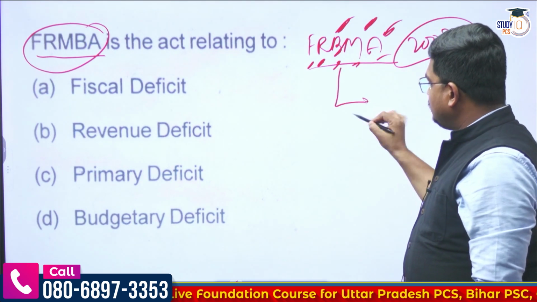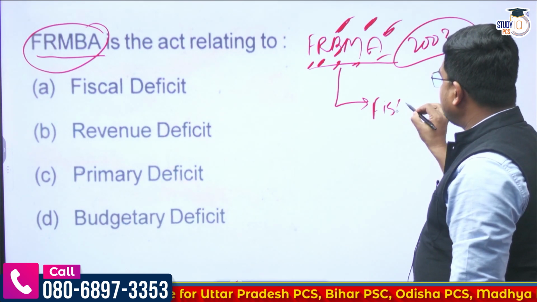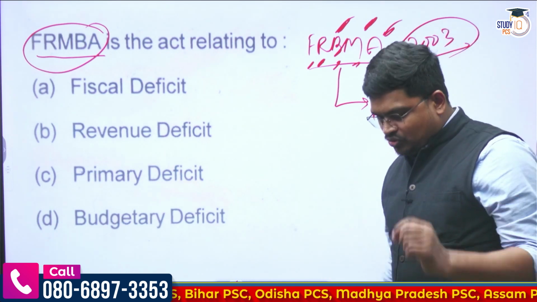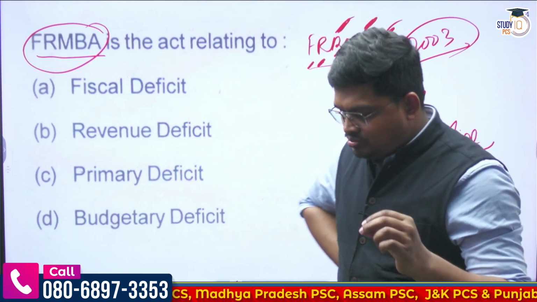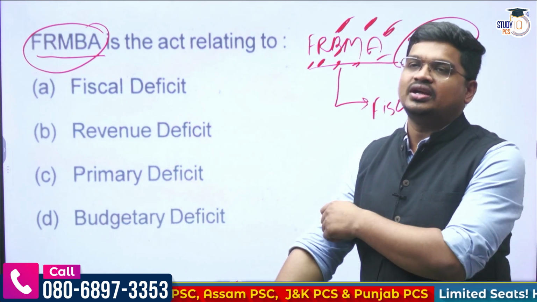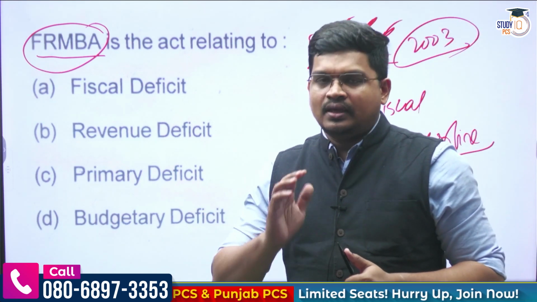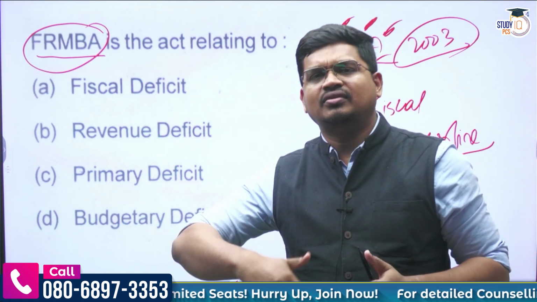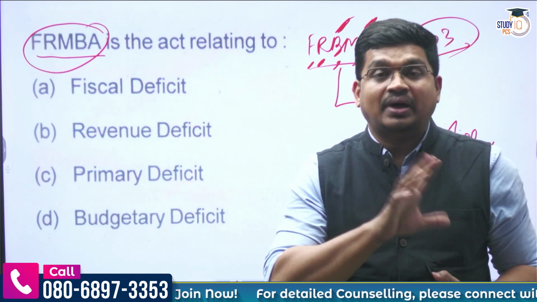What is the purpose? The purpose is fiscal discipline. Now the question is, what is this fiscal discipline? I'll give you a small example, from there you can understand. Suppose there is a current government. To win the election or to get votes, the government can spend any amount in the economy, okay. But suppose that government loses, or even if that government wins, for the next 5 years that government has to repay that money back.